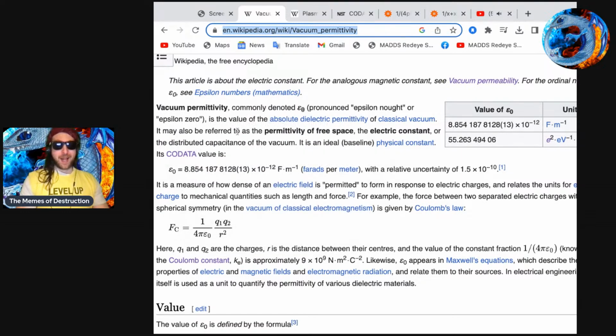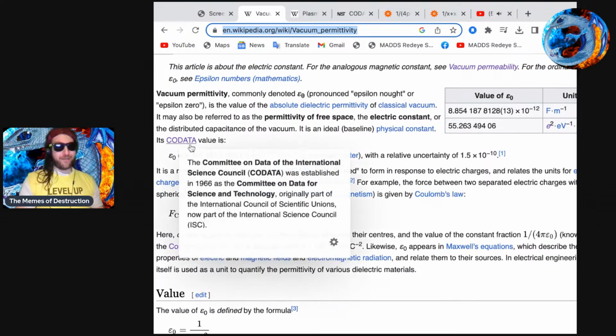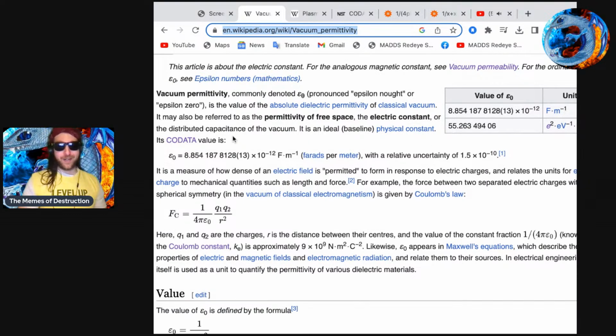Is the value of the absolute dielectric permittivity of classical vacuum. It may also be referred to as the permittivity of free space, the electric constant, or the distributed capacitance of the vacuum. That's a lot of different names. Nobody would ever confuse them. It's an ideal baseline physical constant. The code data value is 8.8541878128, with error bars of 13 times 10 to the negative 12 farads per meter to the negative 1. Wow, that's a crazy thing there, isn't it?